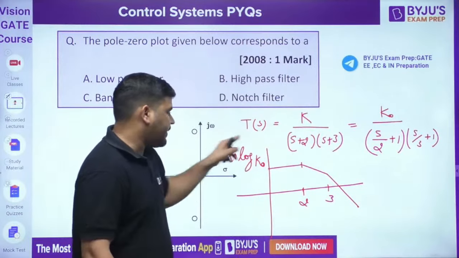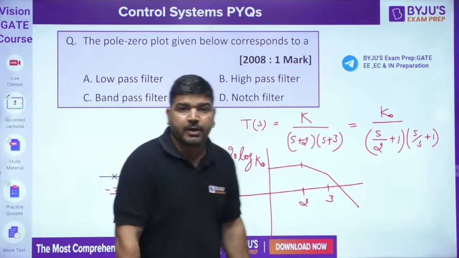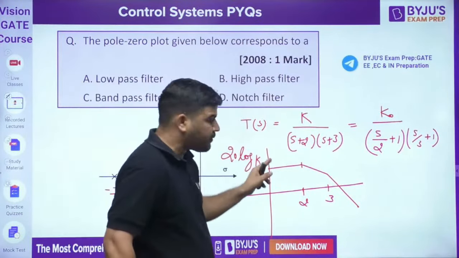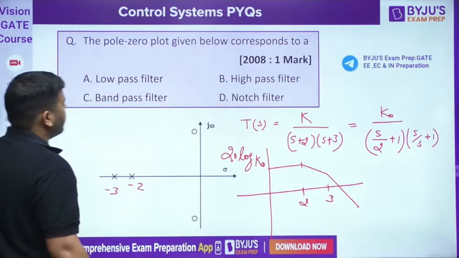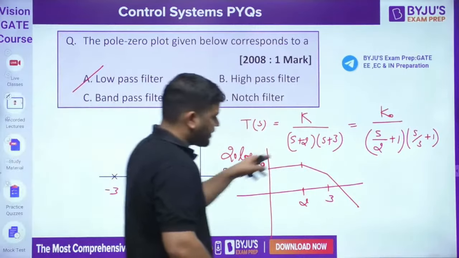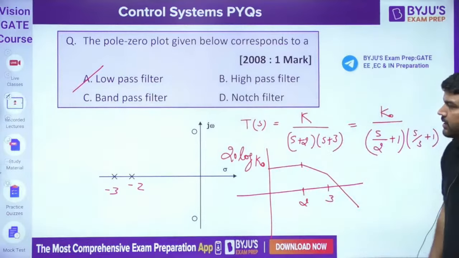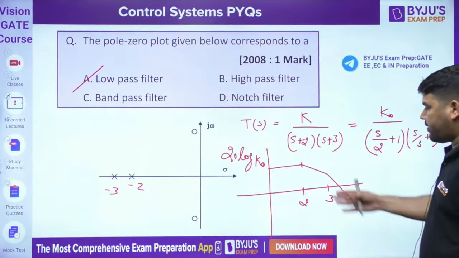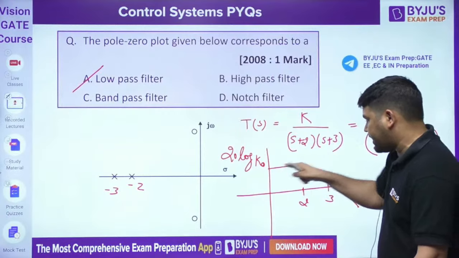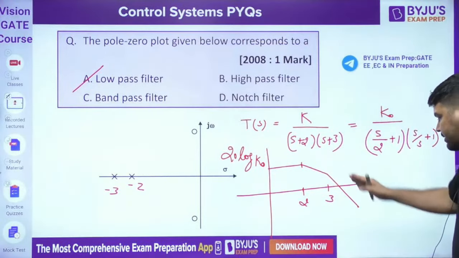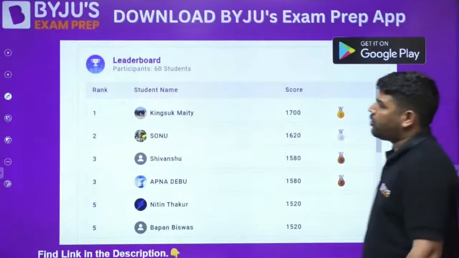Obviously this value has to be greater than 1, then only we call it a low pass filter. So by default we can take it greater than 1. So the proper answer is it has to be a low pass filter. Easily you can draw its Bode plot, and from the Bode plot you can see that at lower frequency it has higher gain, at higher frequency it has lower gain. That's why it's a low pass filter.